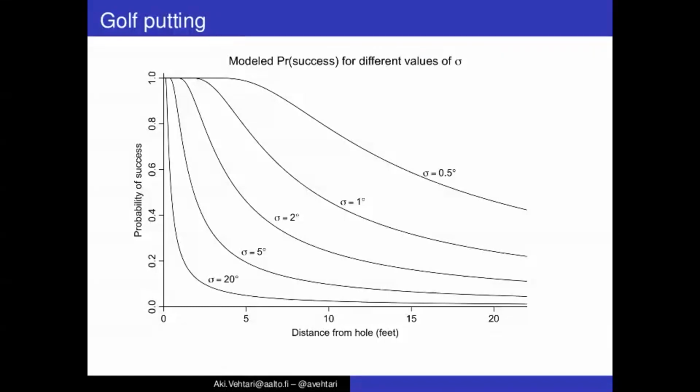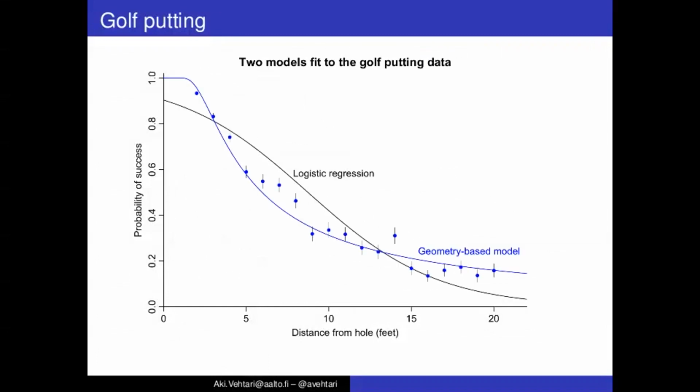And then we can look at the fit to the data. Here we have fitted both the logistic regression and this very simple geometry-based model, and we can see the geometry-based model is doing much better. By taking into account this domain expertise, first principle geometry idea, we were able to make quite a good fit with just one parameter instead of making the model more flexible with a non-parametric fit to the data.